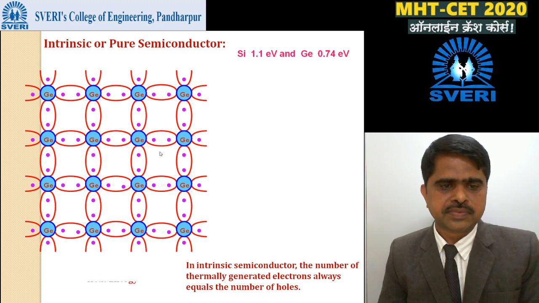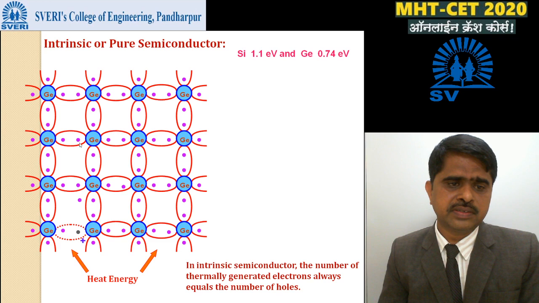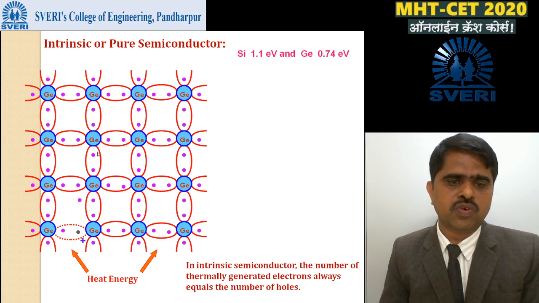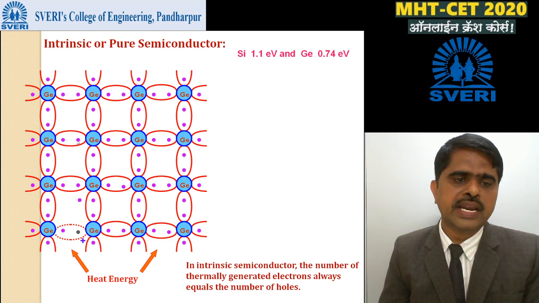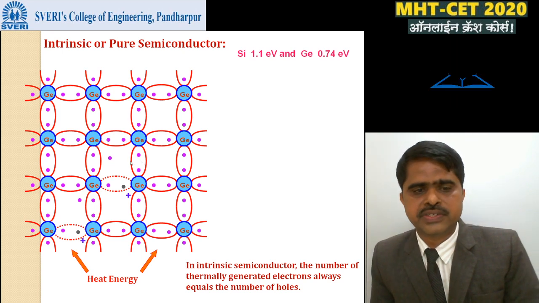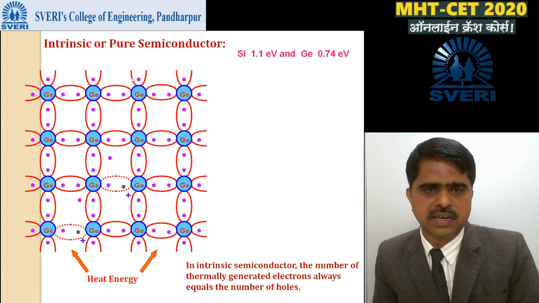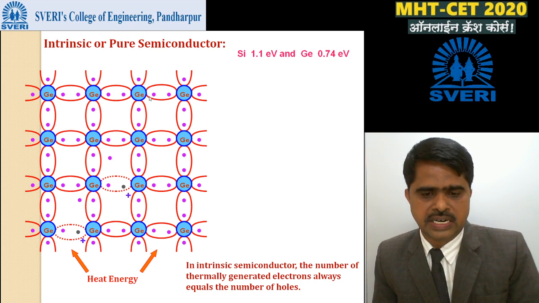At absolute zero, all valence electrons participate in the formation of covalent bonds with neighboring germanium atoms. So at absolute zero, the valence band is completely filled and the conduction band is completely empty, which means this semiconductor behaves like an insulator.